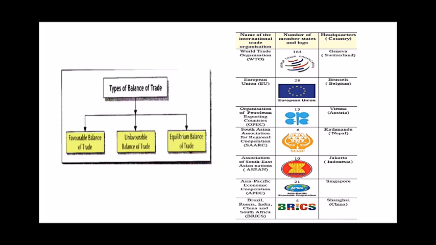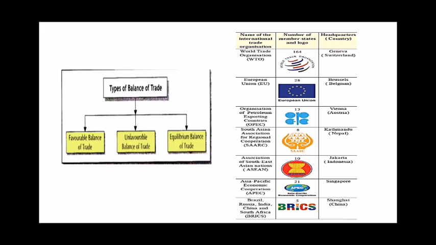Now here you can see some of the international trade organizations. These are the names like the WTO, World Trade Organization, then the European Union, Organization of Petroleum Exporting Countries, that is OPEC, South Asian Association of Regional Cooperation, SAARC. Then we have Association of Southeast Asian Nations, that is ASEAN.